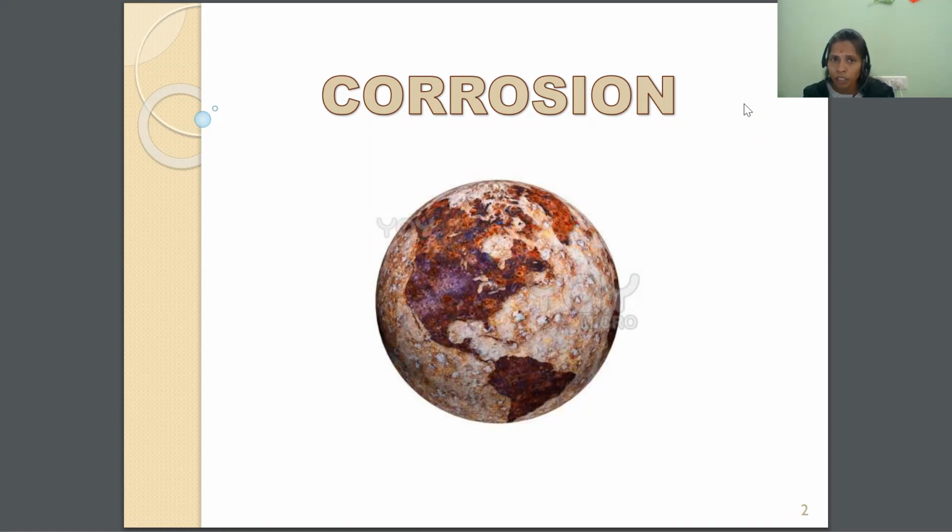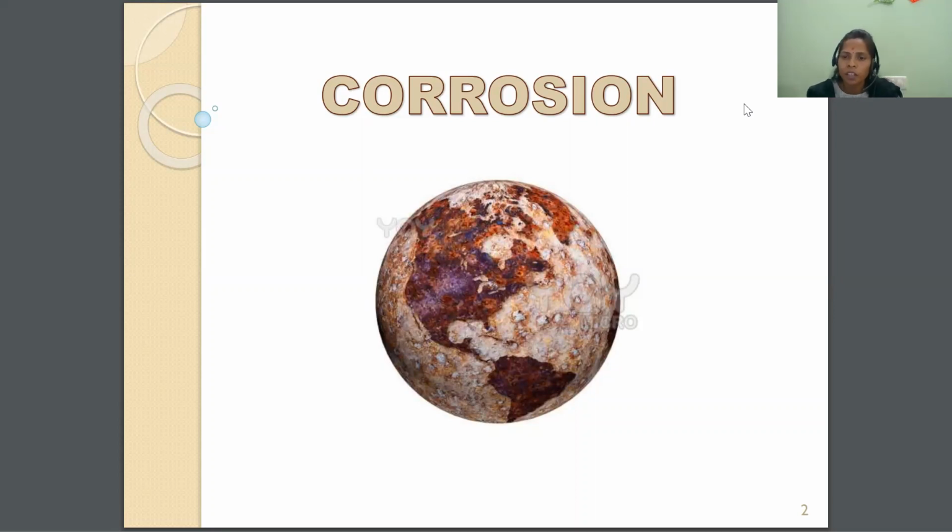In unit 2, you'll be having water chemistry and corrosion. Two more topics are left in water chemistry, that is determination of alkalinity of water sample and the breakpoint of chlorination. That I will explain to you after completion of corrosion. So today I'm going to explain the introduction of corrosion. That is, what is meant by corrosion, and what are the causes of corrosion. Along with that, I'm going to explain the most important question that we will see in the next slides. Okay. So what is meant by corrosion?